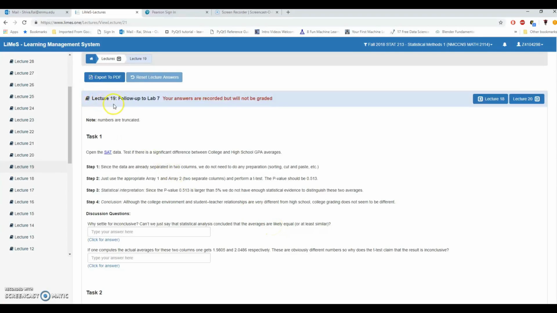Okay, let's go for lecture 19, follow up to lab 7. Open SAT data, test if there is significant difference between college and high school GPA averages. Since the data are already separated in 2 columns, we do not need to do any preparation, sorting, cut, paste, etc. Just use the appropriate array 1, array 2, perform t-test. P-value should be 0.513. Okay, so let's do that.